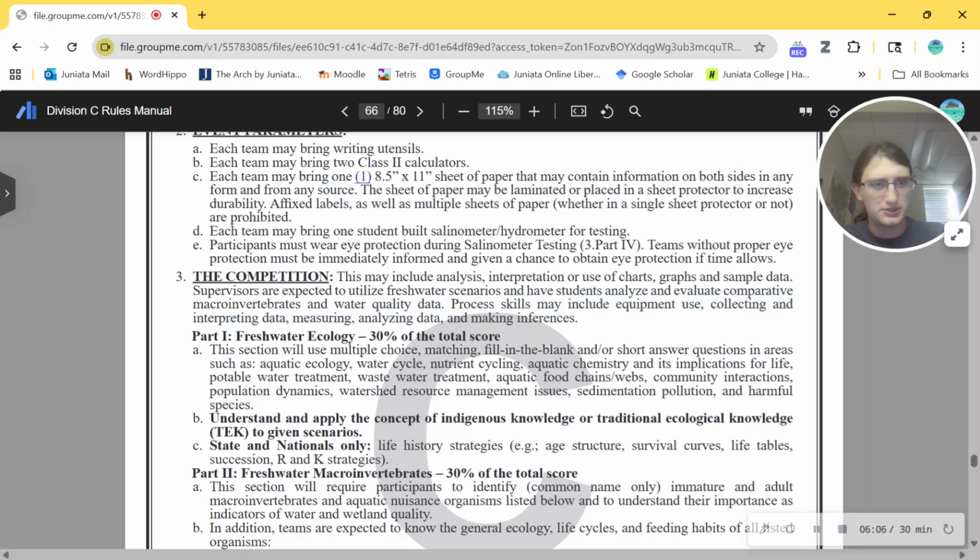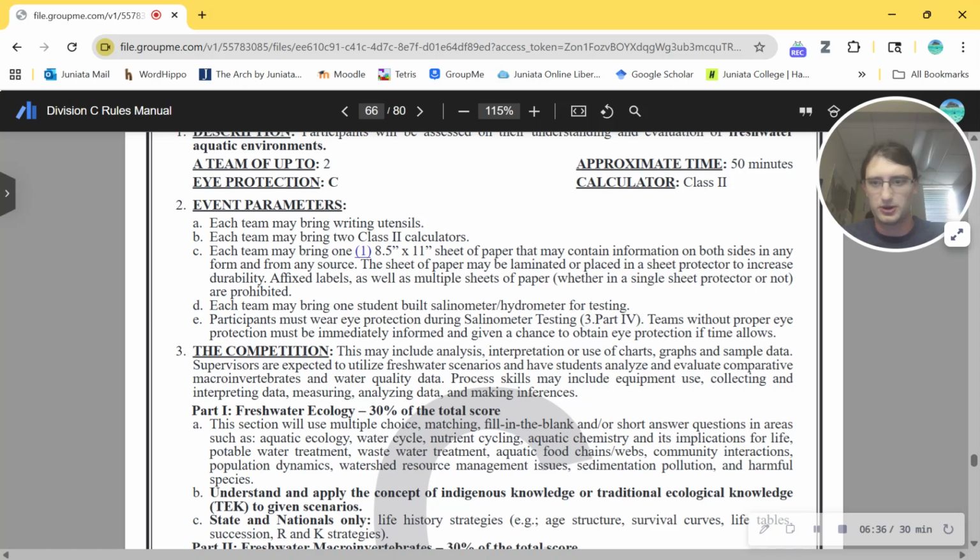Wait, are we allowed to, hold on. Okay, so are we allowed to have a piece of equipment in the room and participants come up one by one and show us how to use it, and then we evaluate how well they did and give them a score based on that? That would be kind of hard to implement into a test, or like if it's a station. I assume this can be run as stations. I guess I didn't read that part.